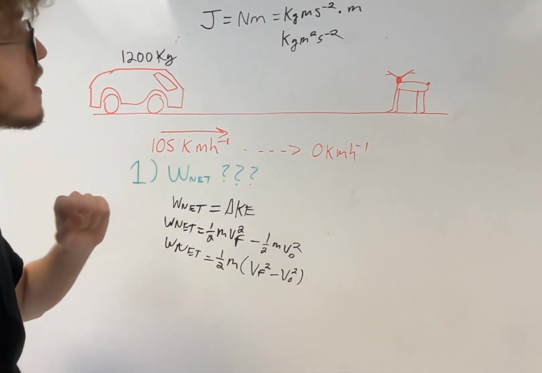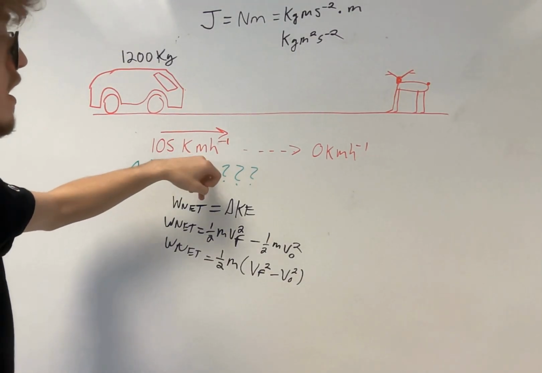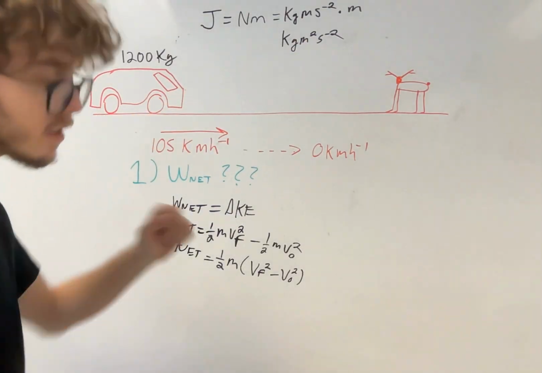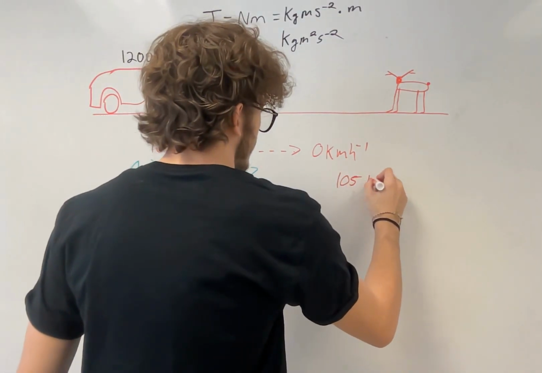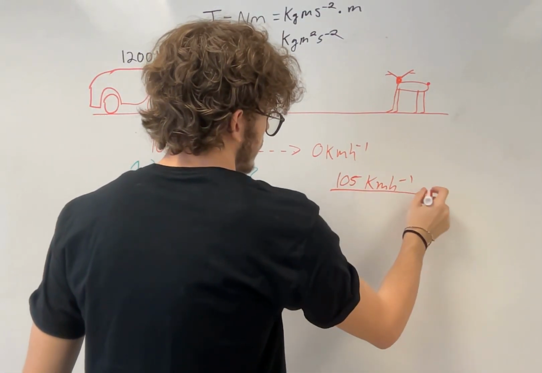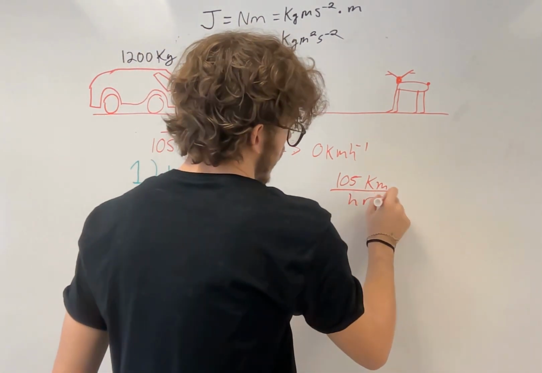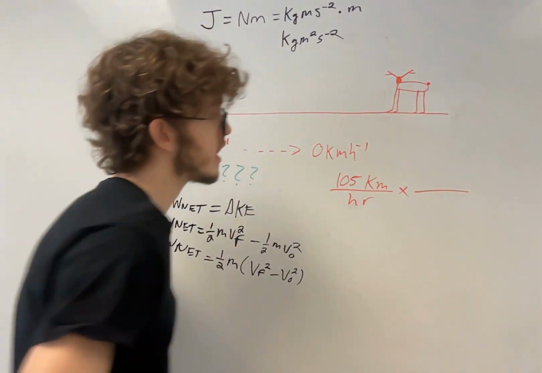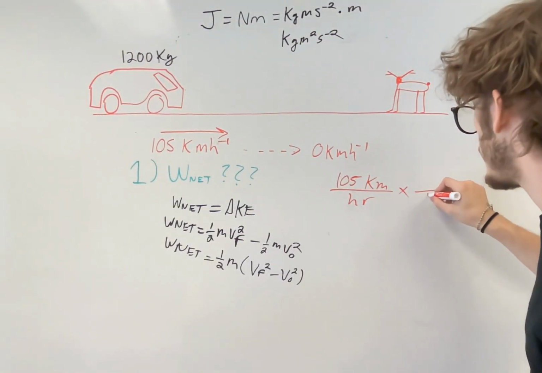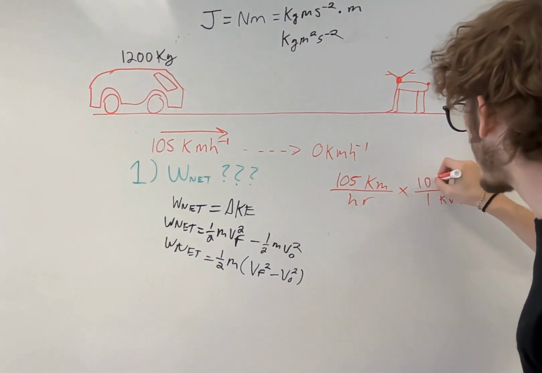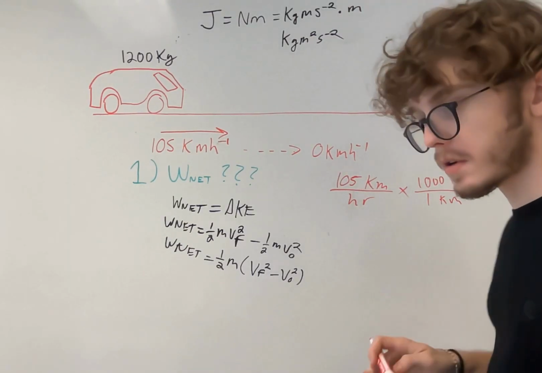Okay, so our units need to match this when we are simplifying, right? So if you think about it, mass is in kilograms already, we're given that, but our velocity is not. It's given in kilometers per hour. It should be in meters per second. So let's do the conversion. And I'll actually change colors. 105 km/h. You can rewrite this to make it a little easier to visualize if you put hours on the bottom here. So let's change our kilometers first. You know that 1 kilometer is equal to 1,000 meters. Pretty simple. And that will give us meters per hour.